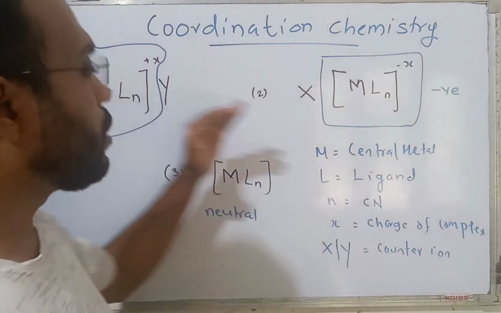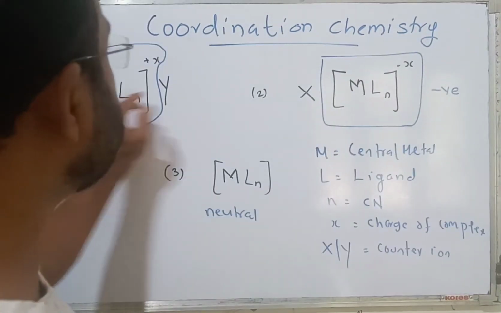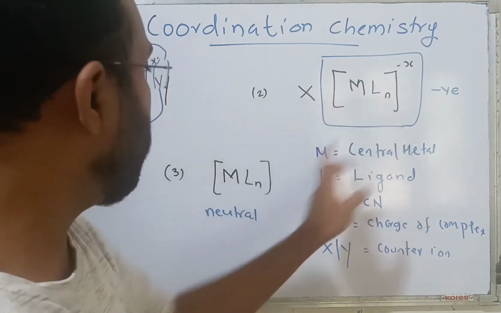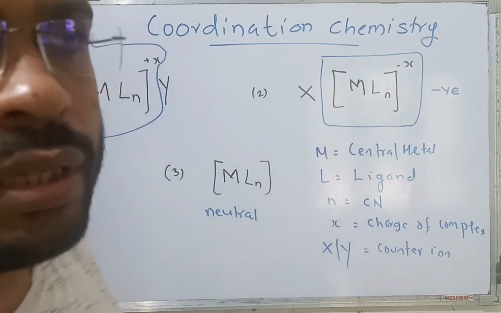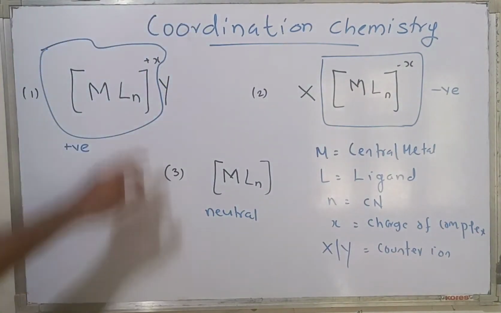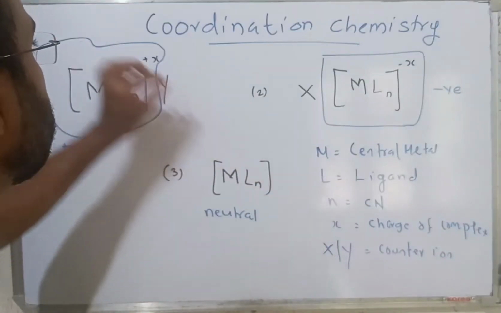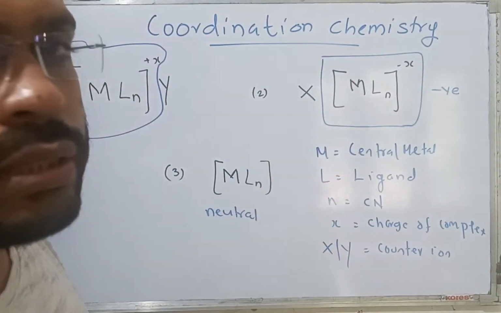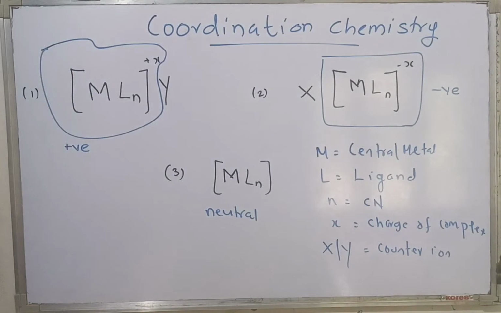L represents the ligands. N represents the coordination number. CN means coordination number. X represents their charge. Here plus X, here minus X, here no X. Therefore charge is 0 or neutral.